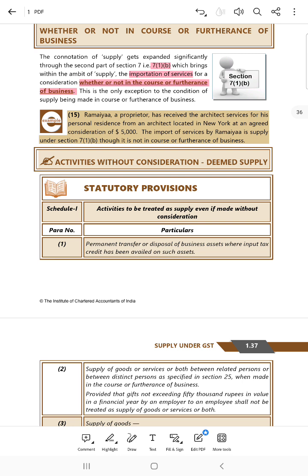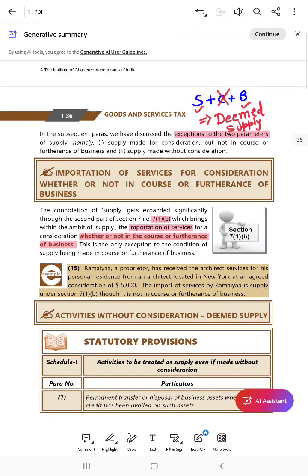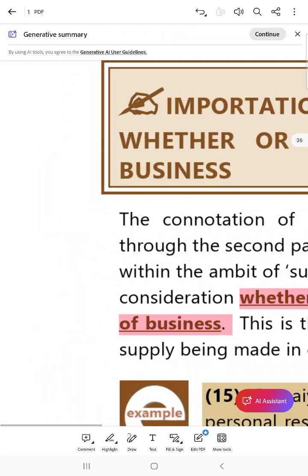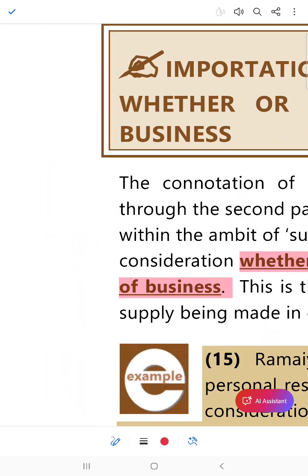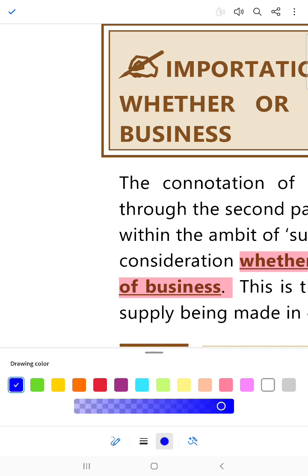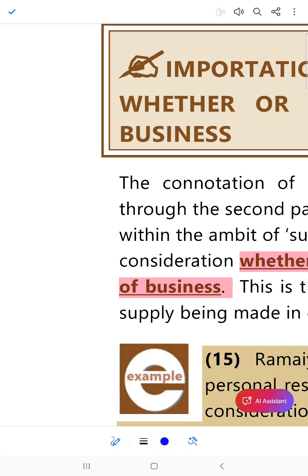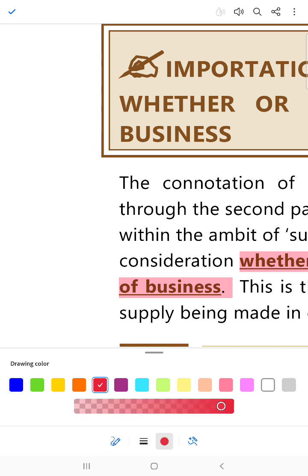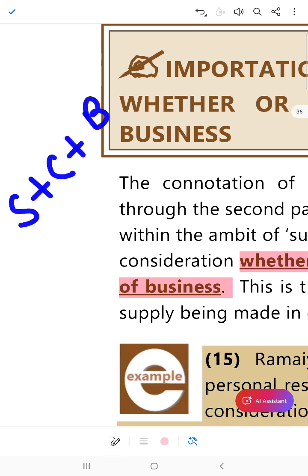See, so Schedule 1 is given for those activities. Schedule 1 is actually a deemed supply definition. So those activities which would be treated as a supply even if made without consideration. See, in this one, this was S plus C plus B. Now in the importation one, what we understood?